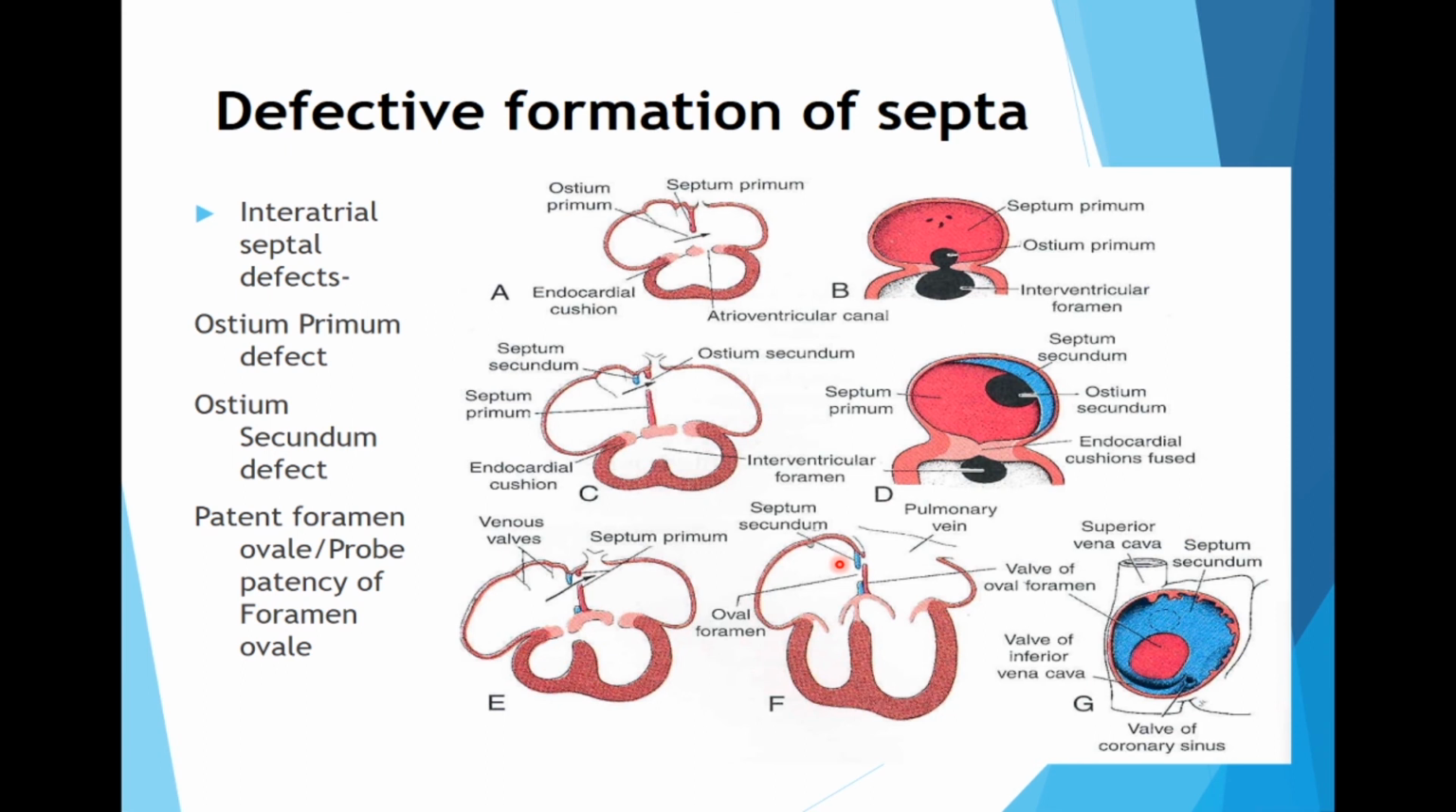Then there are defective development of septa, whether it could be interatrial or interventricular. So interatrial septal defects are the ostium primum defect. As you can see, this ostium primum is persisting. Then there could be ostium secundum defect where the ostium secundum persists, or there could be probe patency of foramen ovale or patent foramen ovale, as we have already talked about. Now, this is just a diagrammatic representation where you can very well understand things.